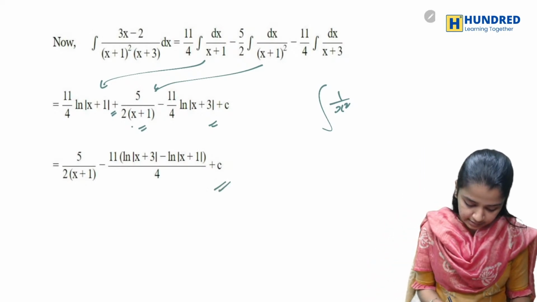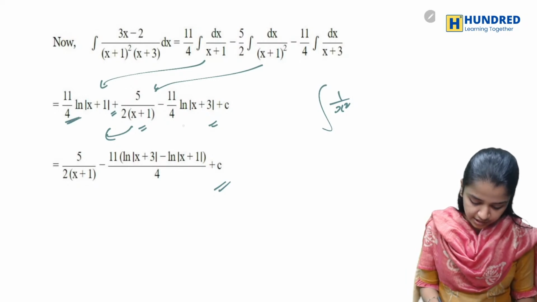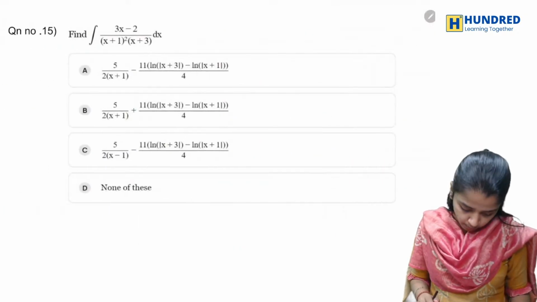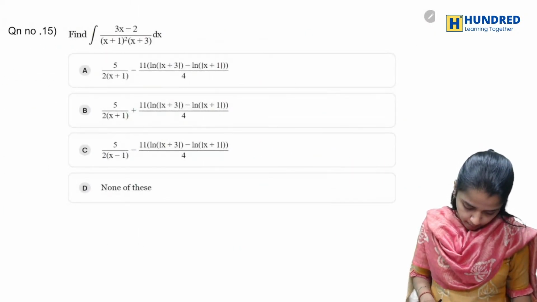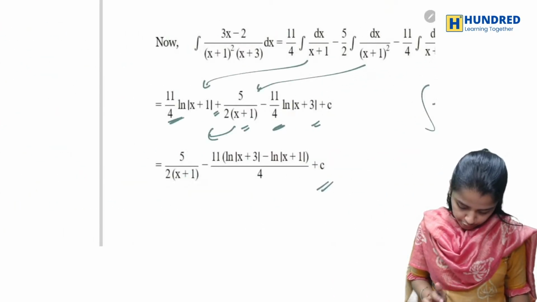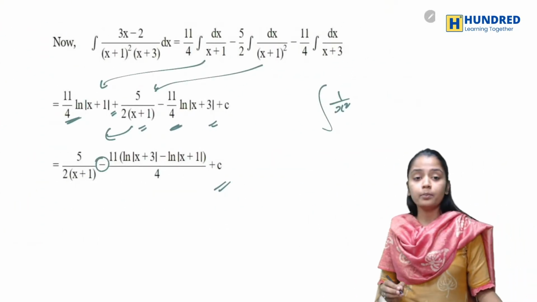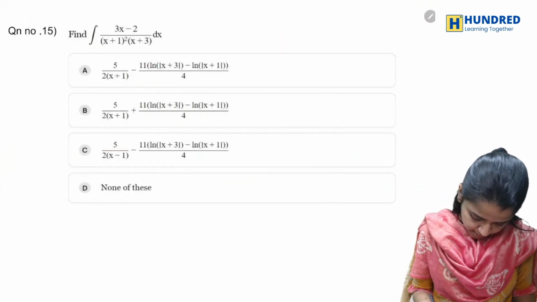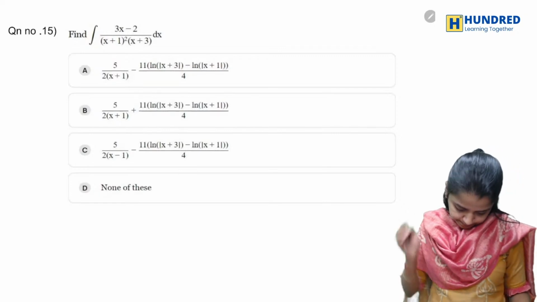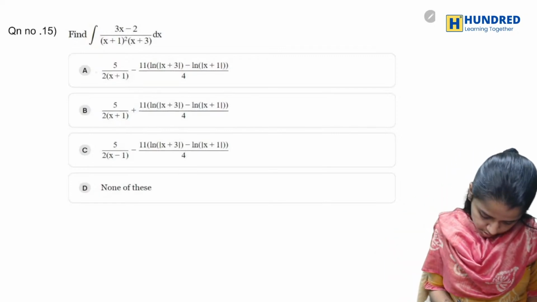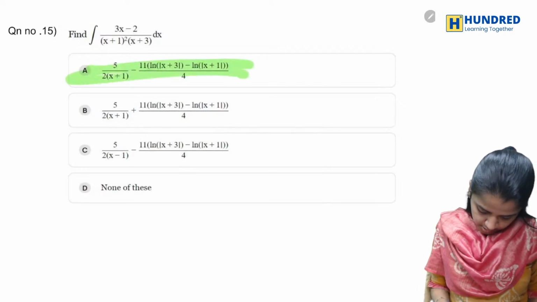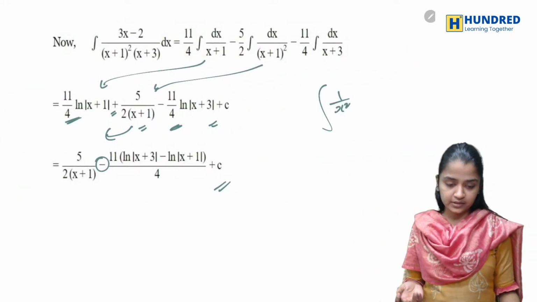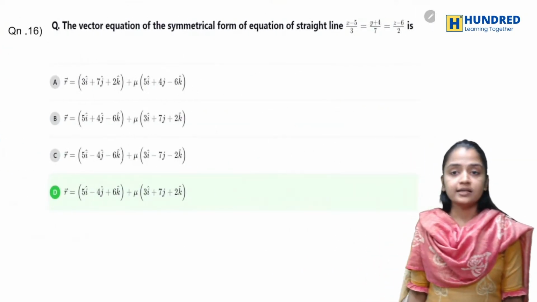So when you take this outside and combine these two terms, you will be getting it of this form, which is 5 by 2 into x plus 1 minus, so this term. Now let's go to the next one.